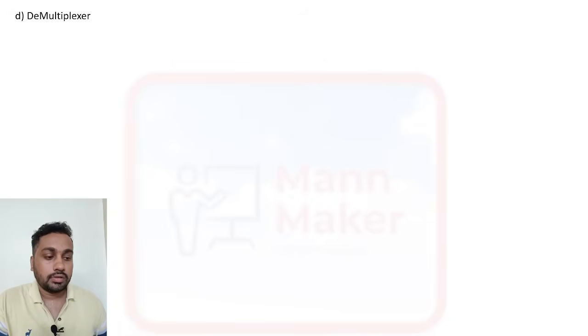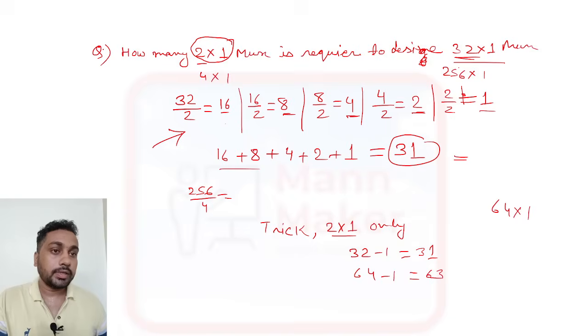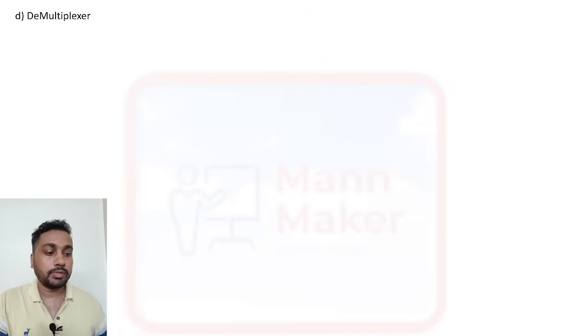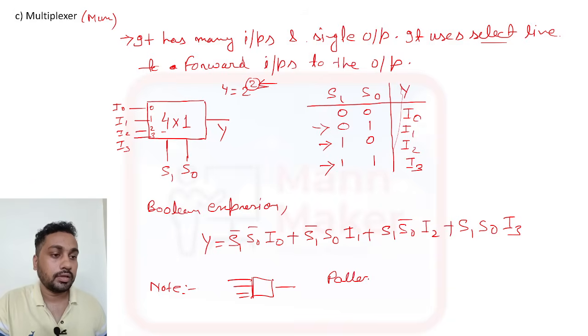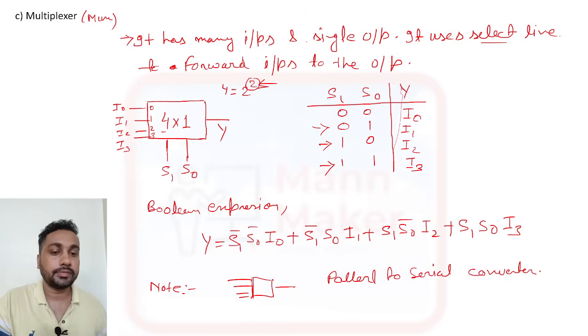Okay, now we'll talk about the demultiplexer. One more thing about the multiplexer, and then all done. Now, a multiplexer, what does it have? It has many inputs, and after that it gets one single output. So we can say this is also called a parallel to serial converter. Just remember this point.